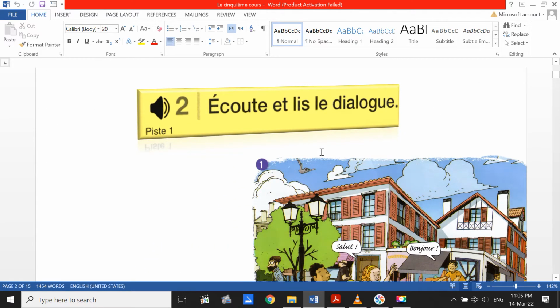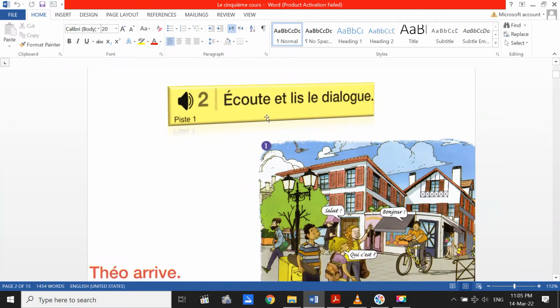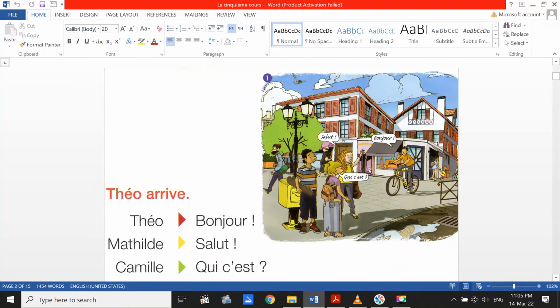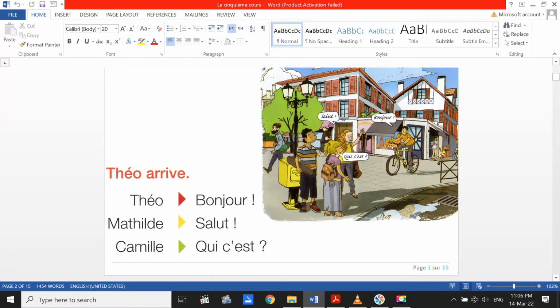Donc, on a un document sonore ici. Écoutez le dialogue. On a une situation entre des amis. Between friends. Donc, Theo arrive. This is Theo. He's coming. Donc, Theo will say bonjour. Mathilde will say salut. Here is Mathilde. And Camille will say qui c'est? Who is this?